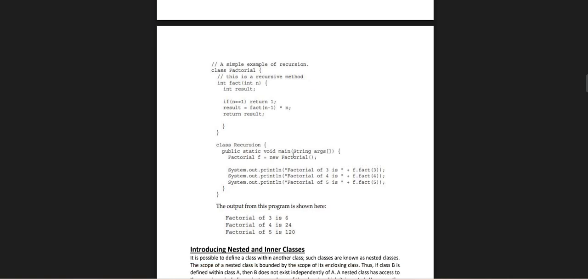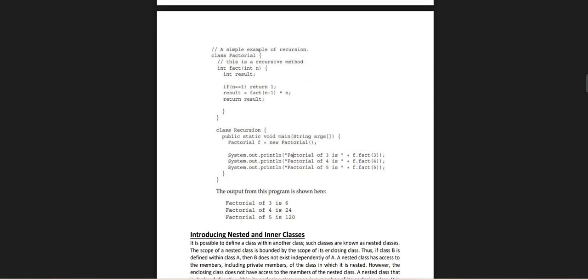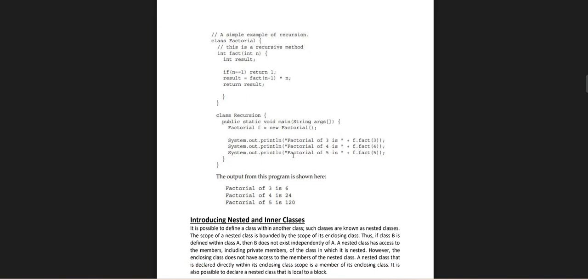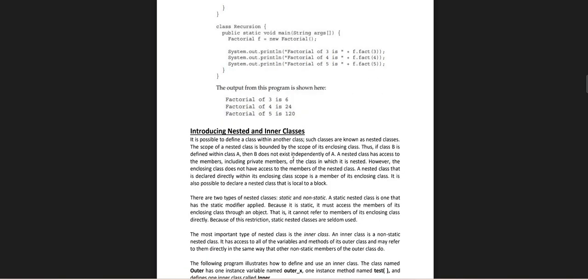Introducing nested and inner classes. It is possible to define a class within a class, called a nested class. There are two types of nested classes: static and non-static.